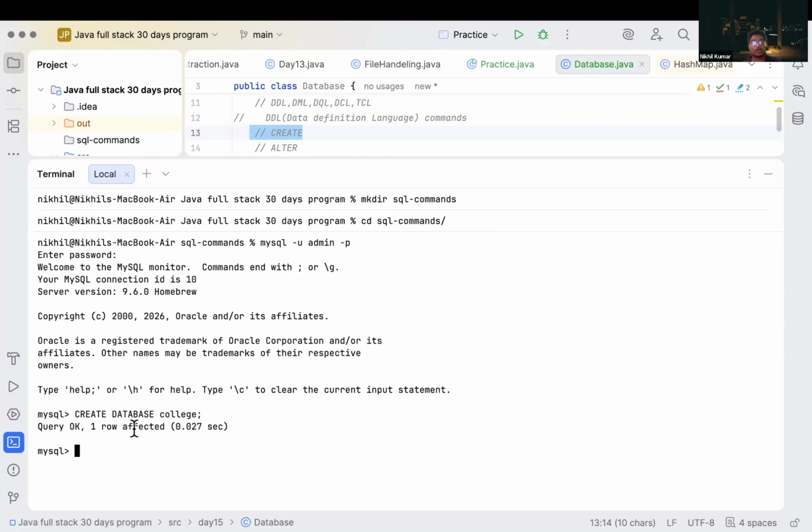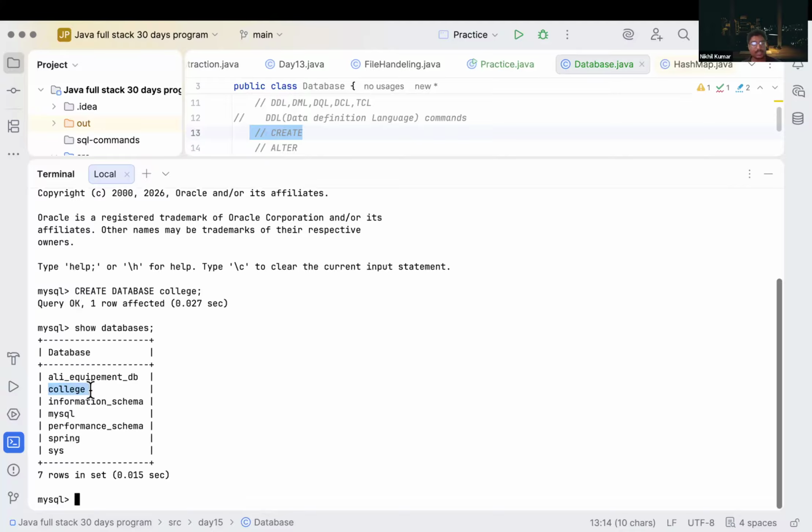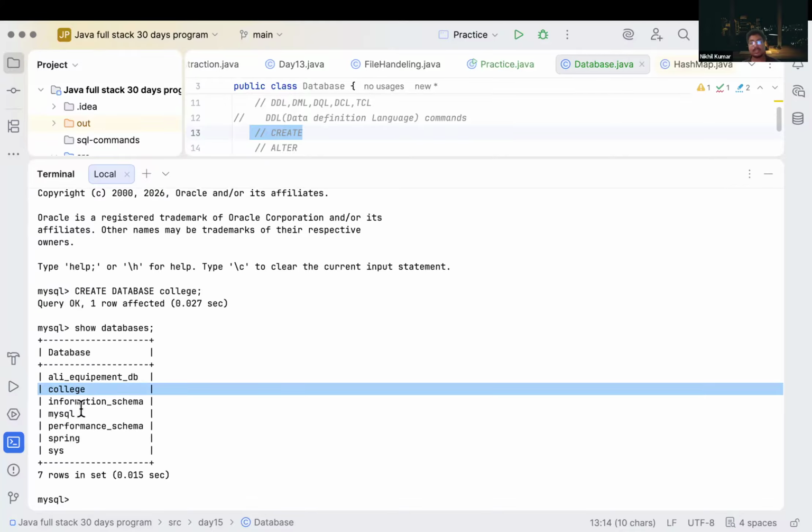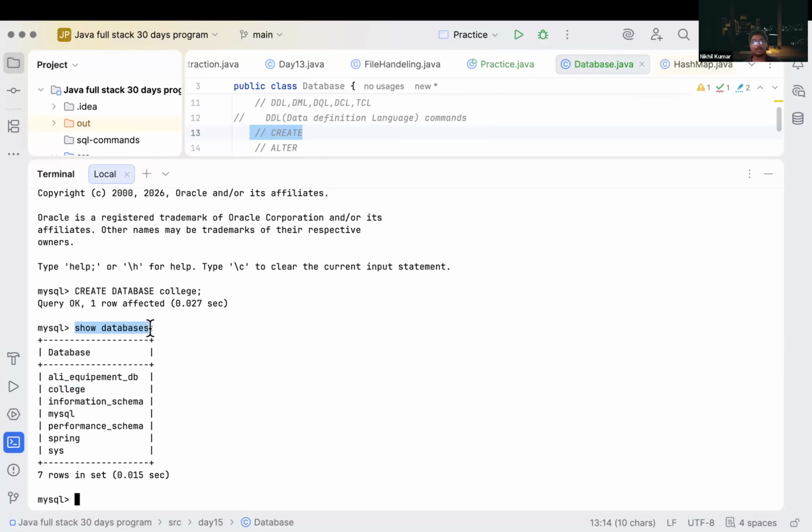Query OK, one row affected. It means our database college is created. Now we will run the command show databases. So is college created inside our databases, correct? It is already created, named college. Is it clear? Now we have created a database using the create command. After that, we have run a command named show databases. Using this command, we can see what databases we have.